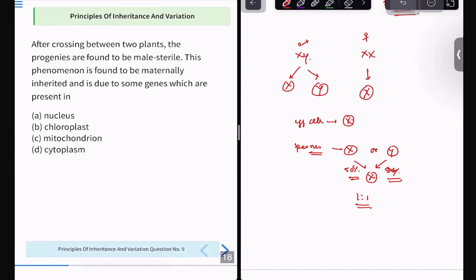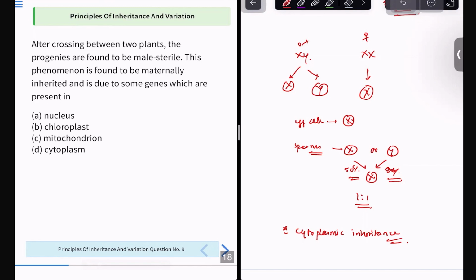After crossing between two plants, the progenies are found to be male sterile. This phenomenon is found to be maternally inherited and due to some genes which are present in. I'm giving you one hint. This is also known as cytoplasmic inheritance. Okay, so now try to answer this. After crossing between two plants, the progenies are found to be male sterile. The phenomenon is maternally inherited due to the genes present in.